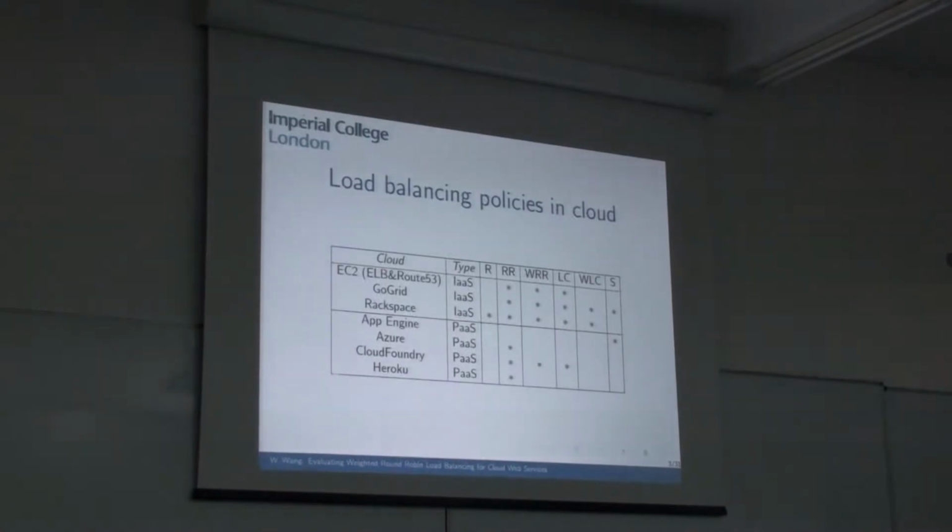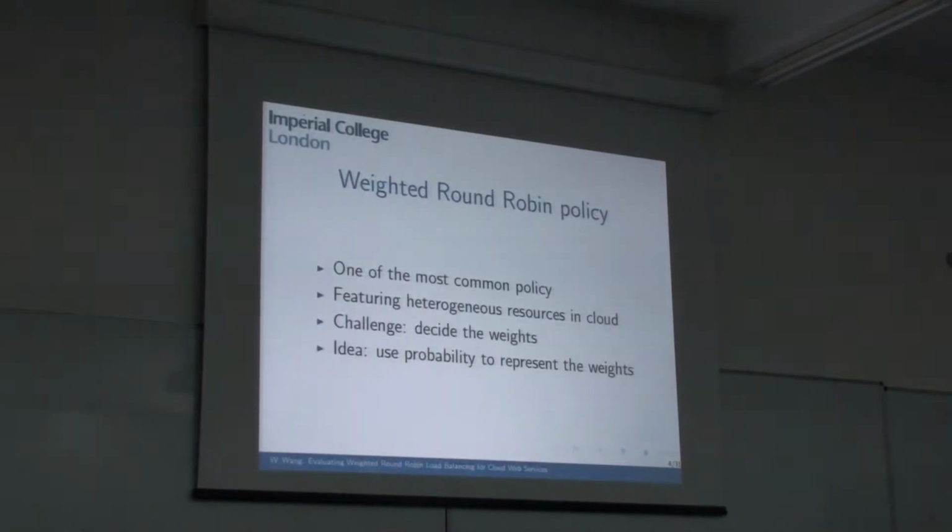This table summarizes the common policies used in the most popular clouds. The policies we consider here are random, round-robin, weighted round-robin, least connection, and source-based load balancing. We can see that round-robin is the most popular one in the cloud, and its weighted version, weighted round-robin, is also adopted by many infrastructure-as-a-service providers. Therefore, in this paper, we will mostly consider the weighted round-robin policy.